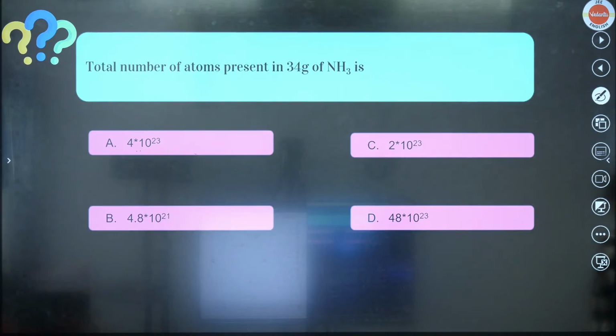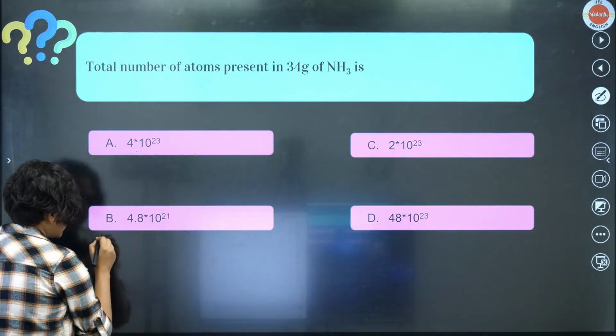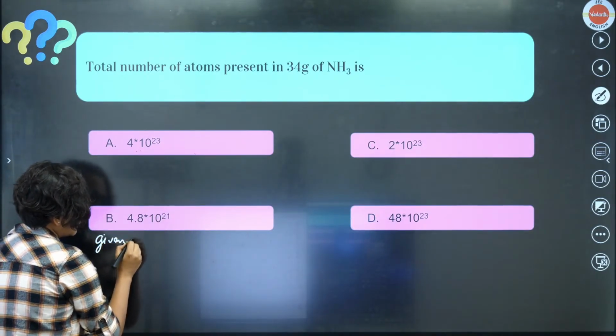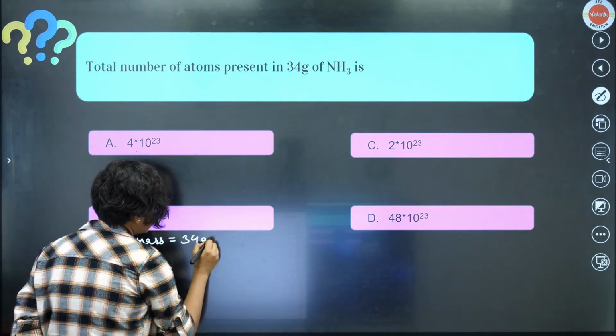Given mass is 34 gram. What is the mass of NH3? Mass of NH3 will be 17, isn't it? Let's do it. Given mass is equal to 34 gram, right?